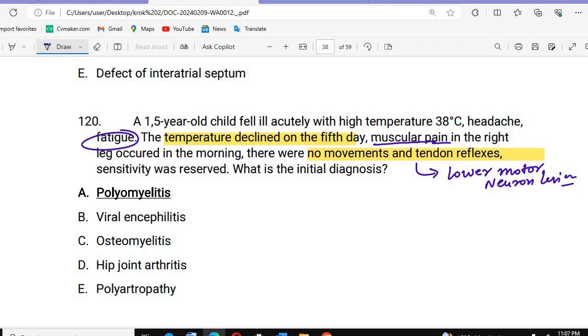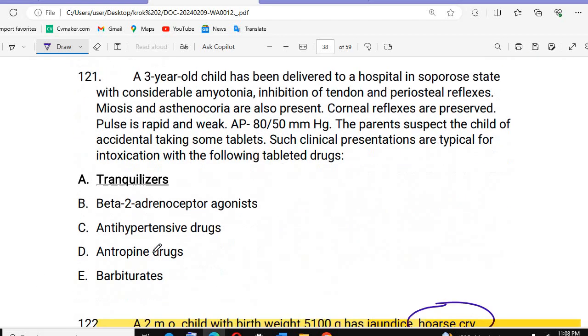Okay, so if you are getting this type of question, they can ask about the cause of poliomyelitis, that is the picornavirus. During the question they can give you that the anterior rami of the spinal cord or the ventral rami of the spinal cord is affected, then they ask you the virus. They can ask you the diagnosis directly, so that will be poliomyelitis. Okay, done. I hope this is clear. Then let's do the next question.